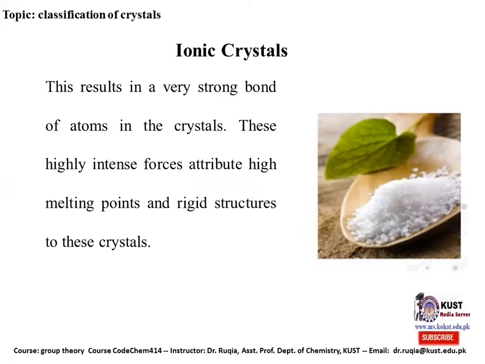Example of the ionic crystals. The ionic crystal results in a very strong bond of atoms in the crystal. These highly intense forces give high melting and boiling points and a rigid structure to these crystals. Examples are the ionic crystals of sodium chloride and zinc sulfide. So the picture is showing the ionic crystal of sodium chloride.